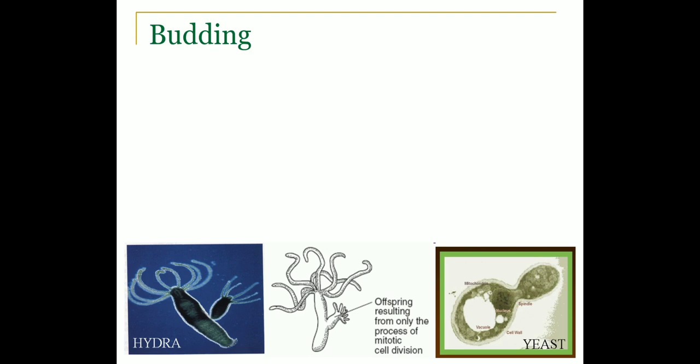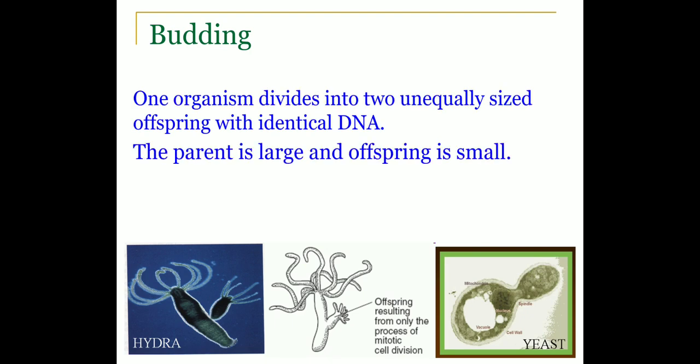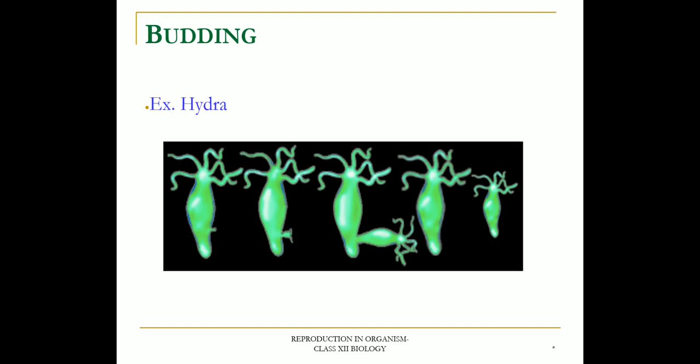Budding. Budding is mostly found in coelenterates like hydra and corals. In hydra, a small outgrowth is produced towards the basal end of the body. Here you can see in hydra, a bud is formed, a small outgrowth is produced which grows and forms tentacles and develops into a new individual. Later on, it detaches from the parental body and leads an individual life. This is known as budding.